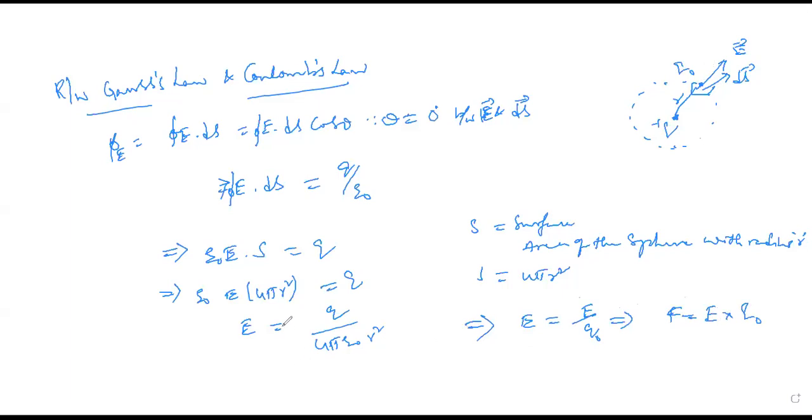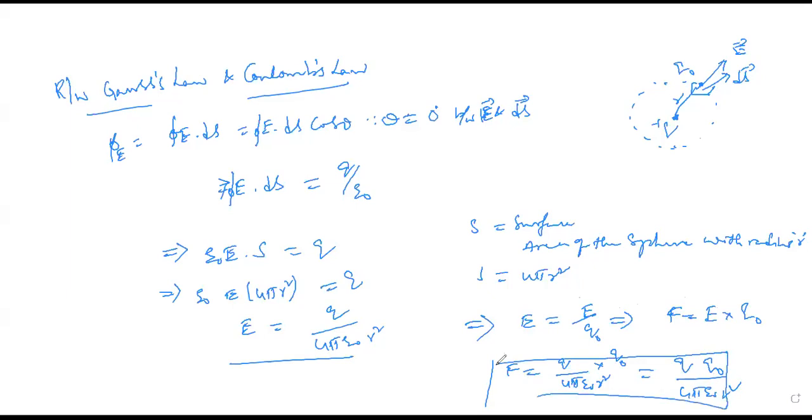Now I substitute the E value here: F is equal to Q by 4 pi epsilon naught R square into Q naught, which is Q Q naught by 4 pi epsilon naught R square. This is called Coulomb's law.